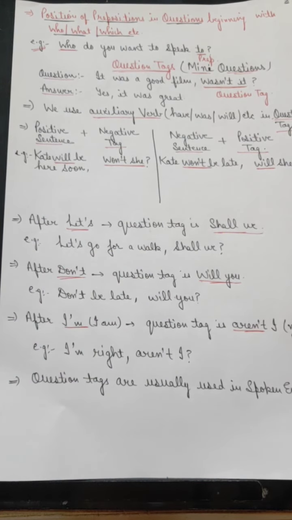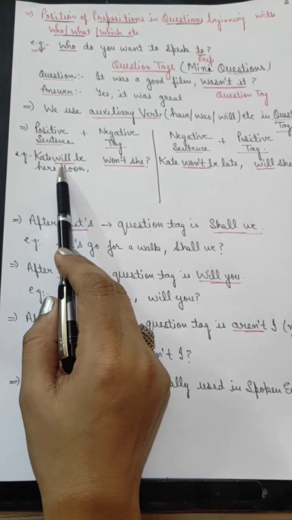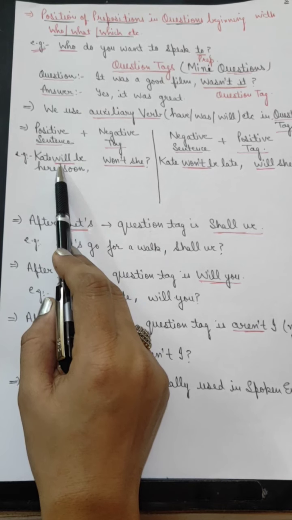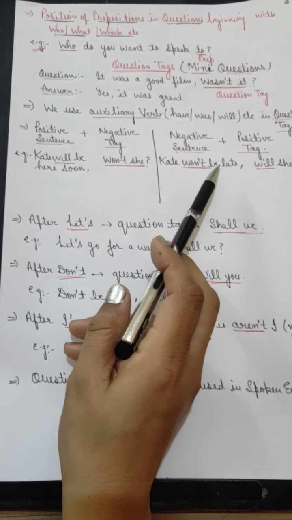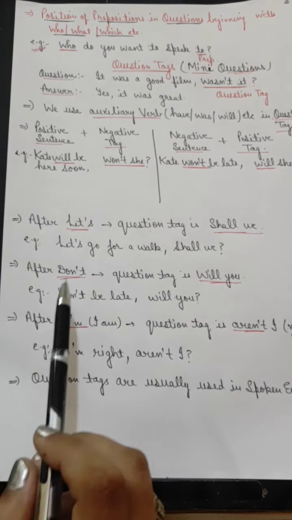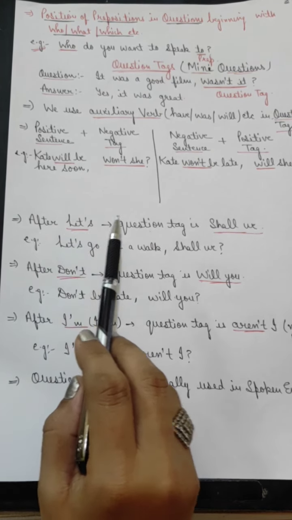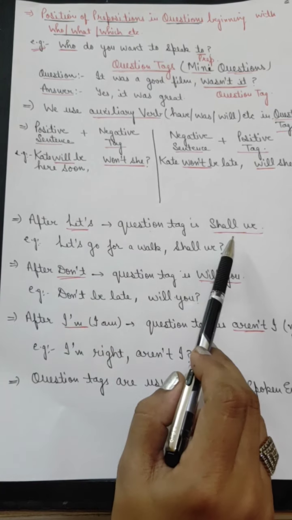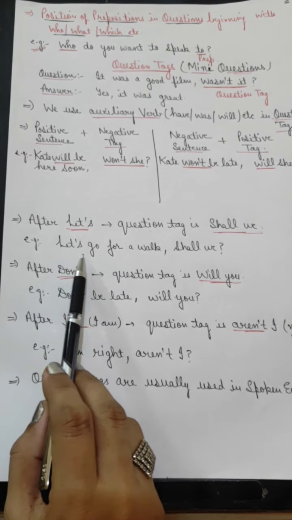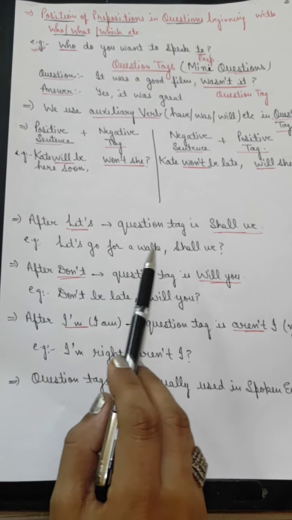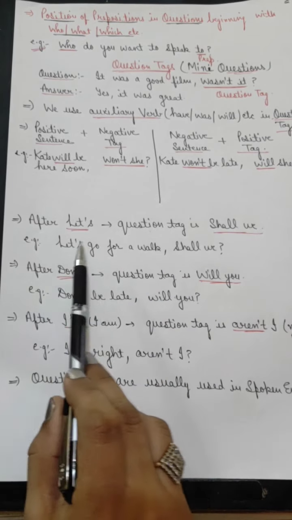But there are some exceptions to this structure. What we have learned is that the auxiliary given in the first part of the sentence will be used in the question tag, with positive and negative interchanged. But there are some exceptions. If we have let's in a sentence, then the question tag used with let's will be shall we. For example, let's go for a walk. Now we don't have any auxiliary verb here, so how can we form the question tag? This is a fixed rule: we use shall we in case of let's.